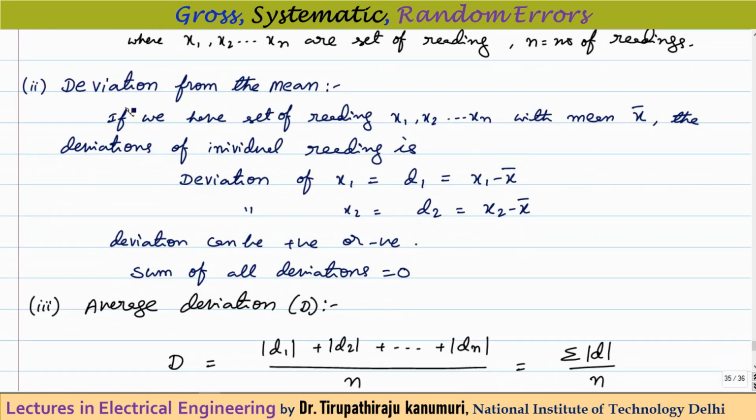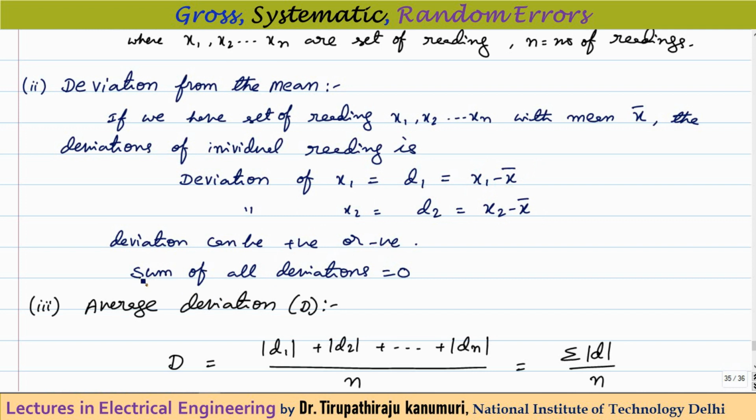Then comes the deviation from the mean. We got the mean. So how much each sample deviates from that mean value is called the deviation from the mean. If you have a set of readings x1, x2, etc. up to xn with a mean value of x bar, the deviations of the individual readings will be as follows. I am representing deviation by d. So d of the first sample, that means d1, will be equal to the first sample value minus the mean value, so x1 minus x bar. Similarly, the deviation of x2 will be x2 minus x bar, and so on. You can see here, because these x1, x2 values can be more or less than the mean value, the deviation can be either positive or negative.